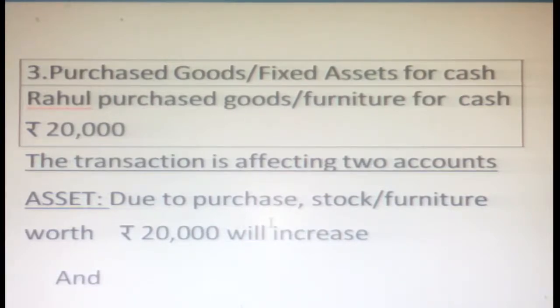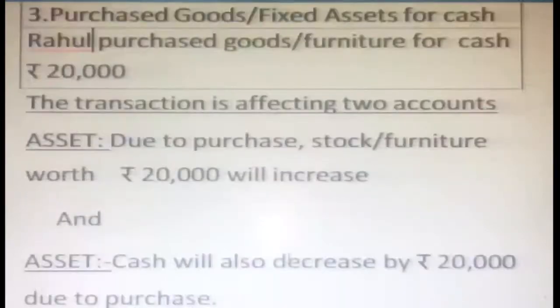Due to purchase, stock or goods, we can say stock or furniture worth 20,000 will increase. Whenever we purchase, the asset is increased. Similarly, whenever we purchase for cash, our cash will decrease by 20,000. That's why two accounts are affected. Here asset because of the stock or furniture, and here also asset because cash will decrease by 20,000 due to purchase.